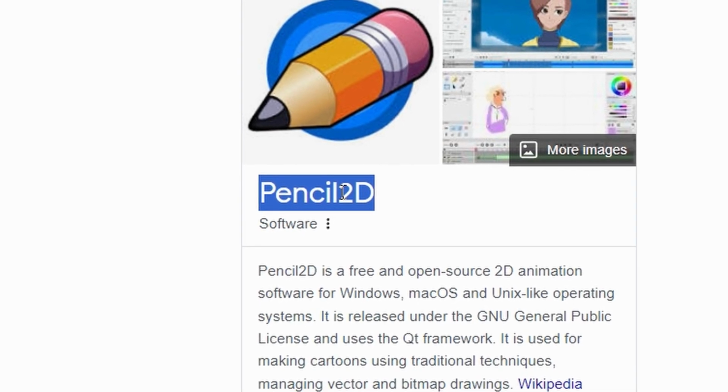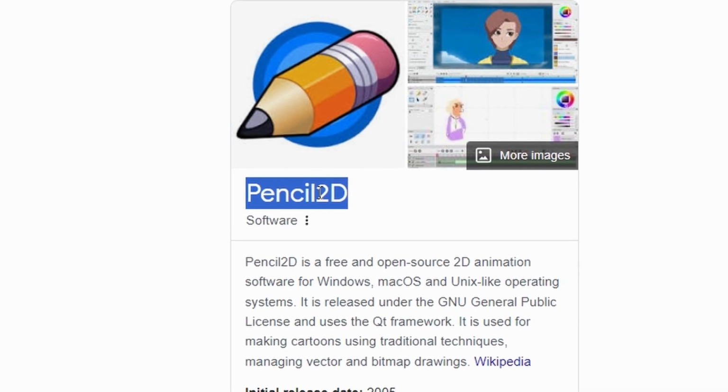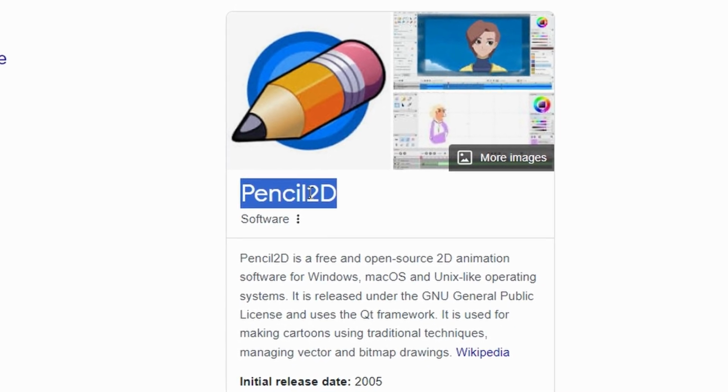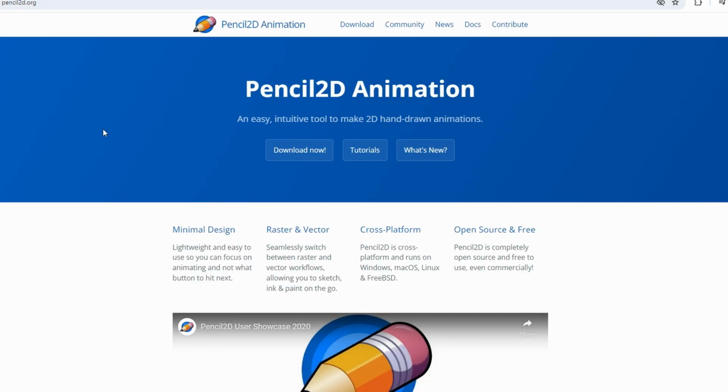Hey guys, in today's video I will show you how to download and install Pencil2D on Windows 10. Open your browser and search for Pencil2D or directly visit pencil2d.org. The official website provides information about the software and its updates.